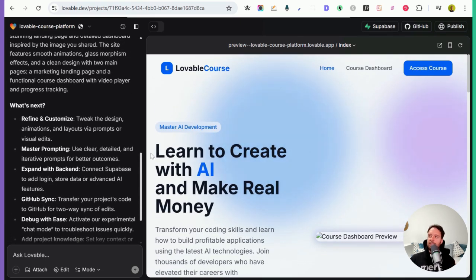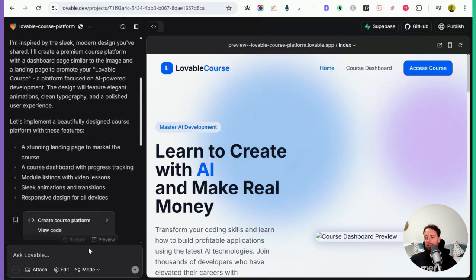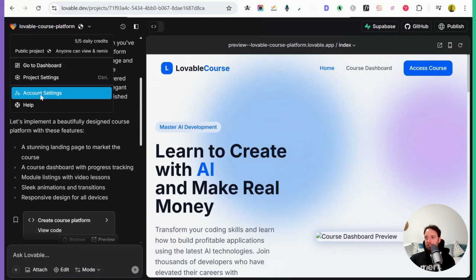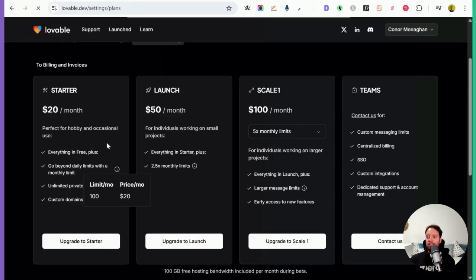I suppose what Robin is saying about Lovable is the price, and yeah, it does get quite expensive quite quickly, right? You only have 5 messages on the free plan, so that's it really, and then you have to start paying. So let's have a look at the pricing now. Okay, so this is the pricing. For $20 a month, we have more limits, right? We have 100 messages a month for $20. So obviously you will need that if you want to properly build something out. And then yeah, it just goes up and up.